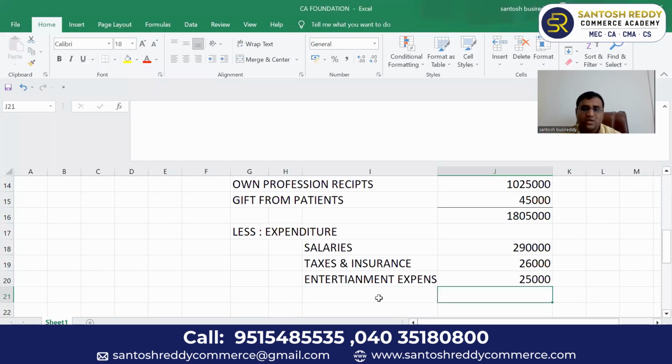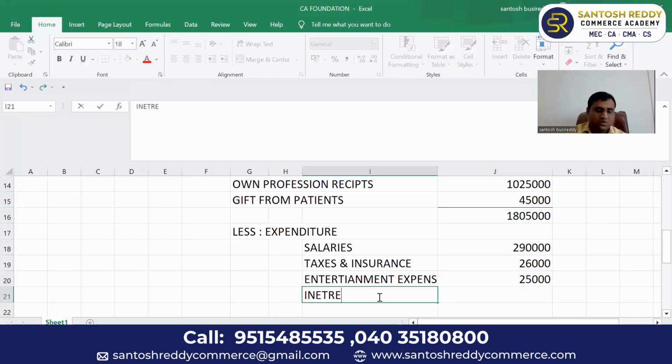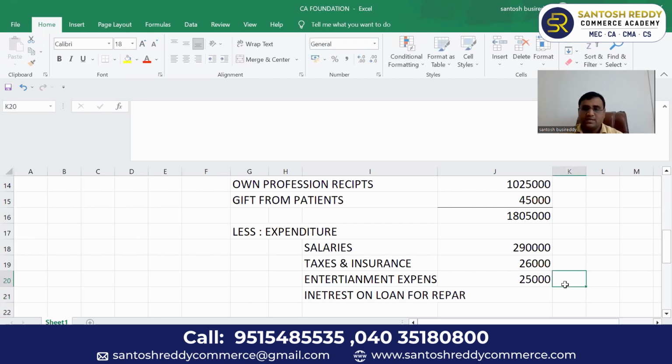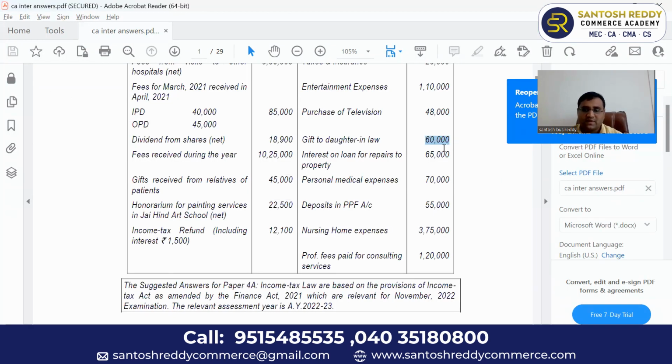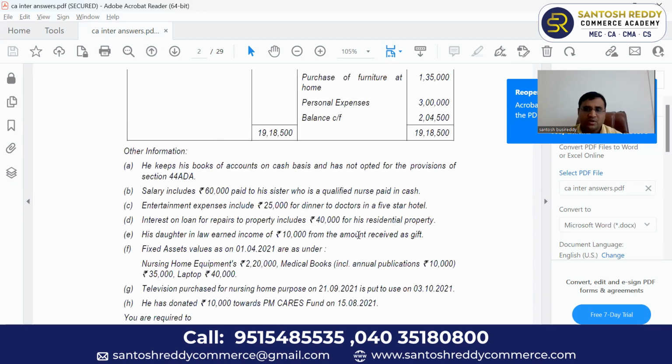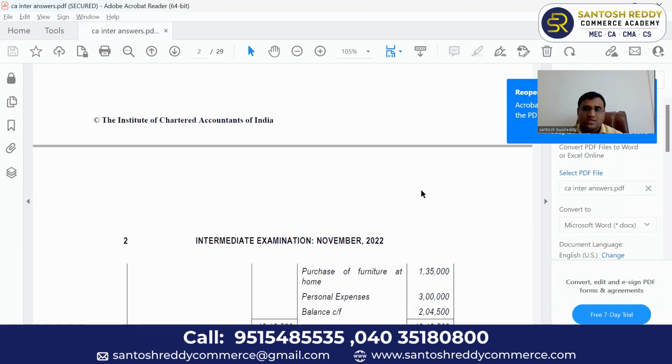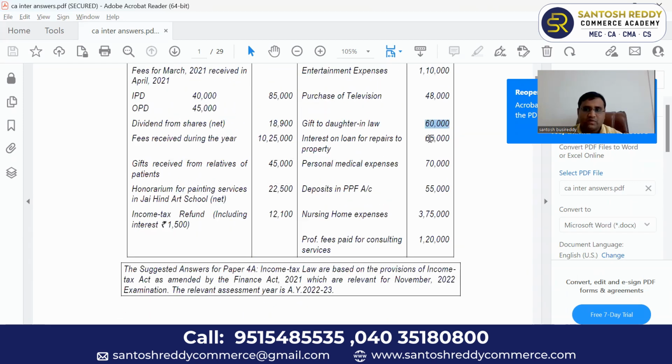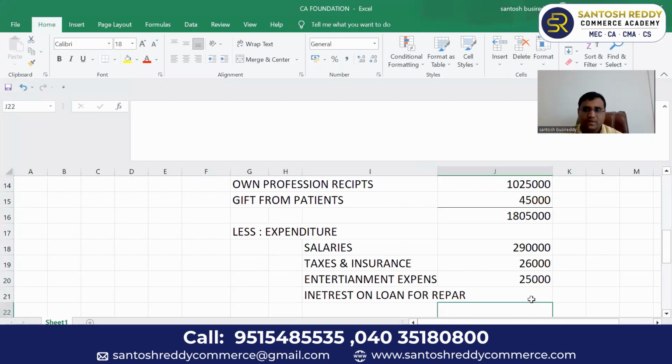The remaining 25,000 only you can claim. Why is it 25,000? It is 65,000 totally. Out of that, 40,000 as given in other information is for residential. So what is the business expenditure? Only 25,000. Clear.